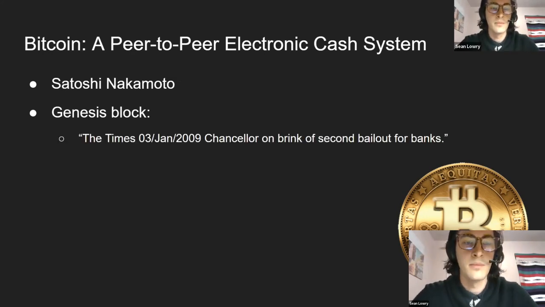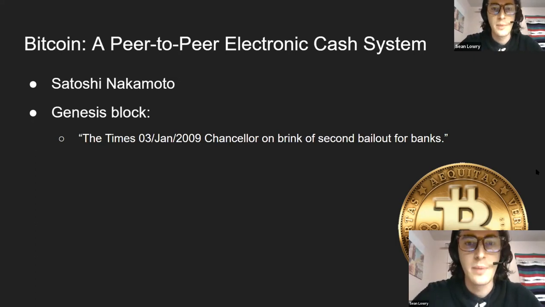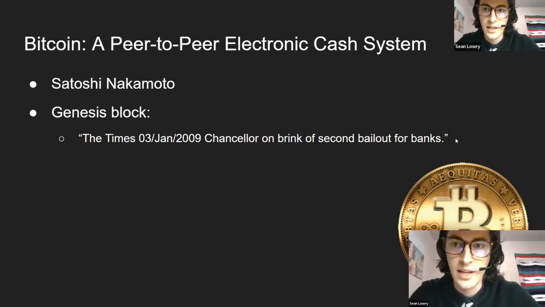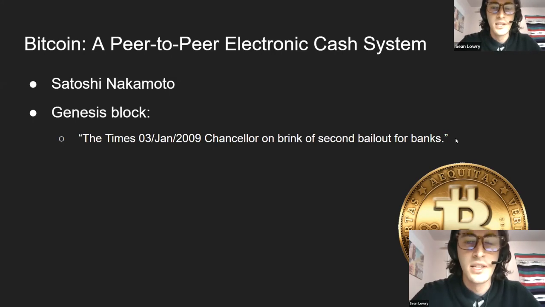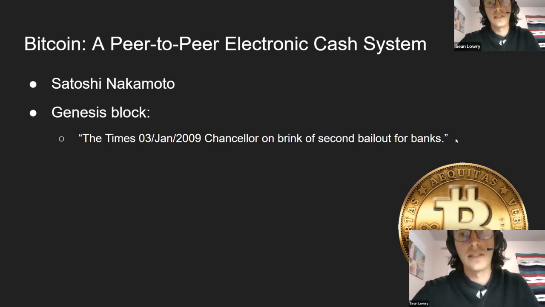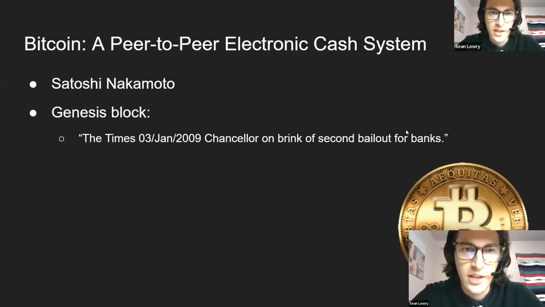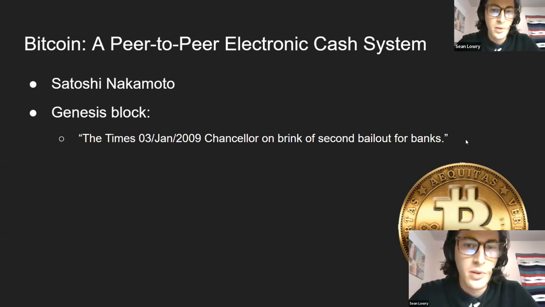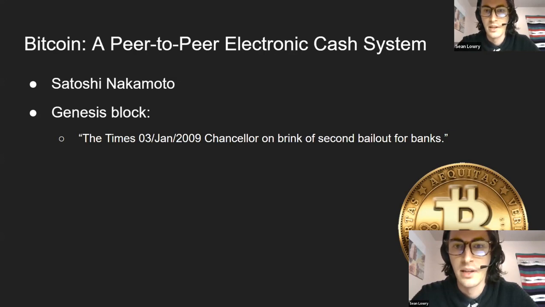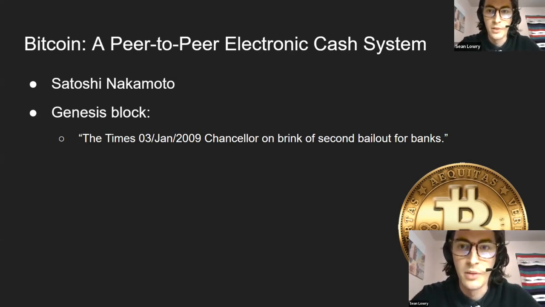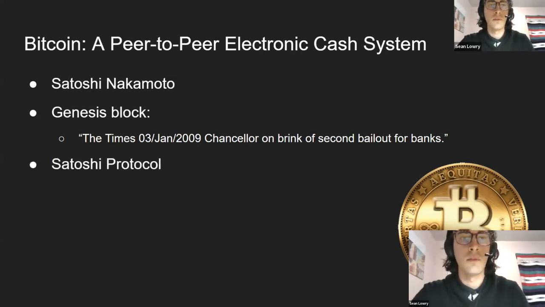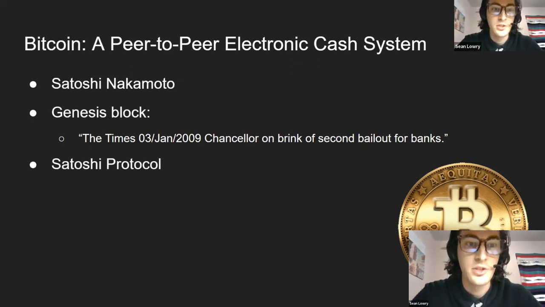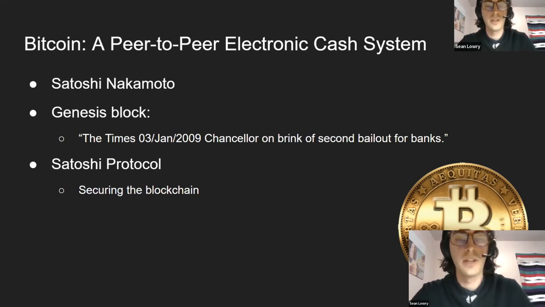And he just used the newspaper headline for that day. It says, "Chancellor on brink of second bailout for banks." This was after the 2008 financial crisis. So people had lost faith in some of their banks, and that's kind of where Bitcoin came in. It wanted to get rid of the middleman. And this is where we get the Satoshi protocol, which I'm going to explain more, but this is used to secure the blockchain.